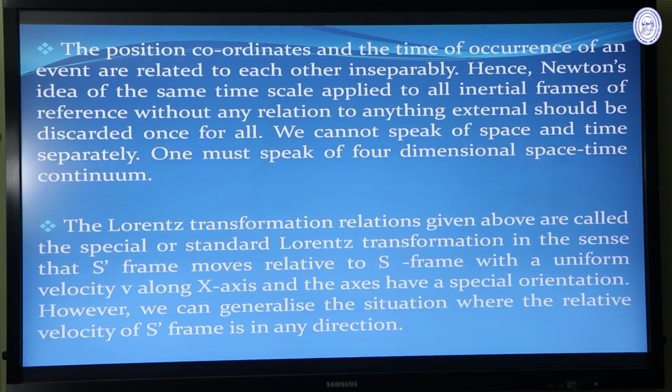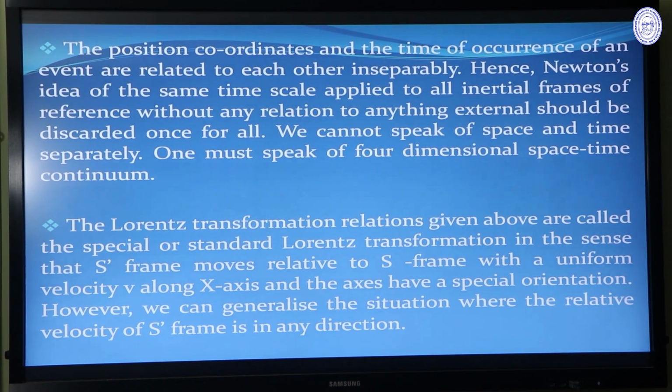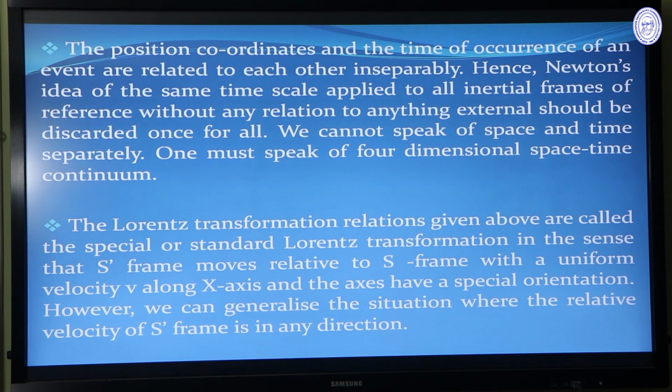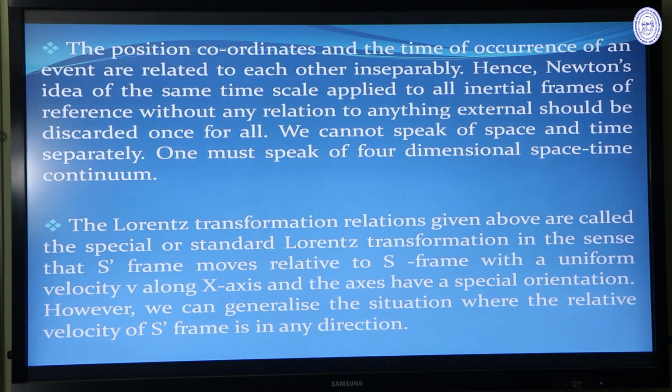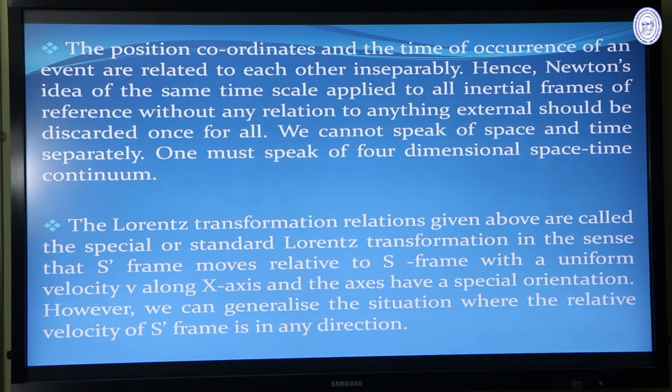Another important point is that in the Galilean transformation, when the velocity is very much less than c, space and time can be separated. But when the velocity is comparable to the velocity of light c, space and time are not separable. We have to mention the four space-time coordinates of the event all together. The Lorentz transformation in this case is known as the special standard Lorentz transformation because we have taken the velocity in a particular direction.